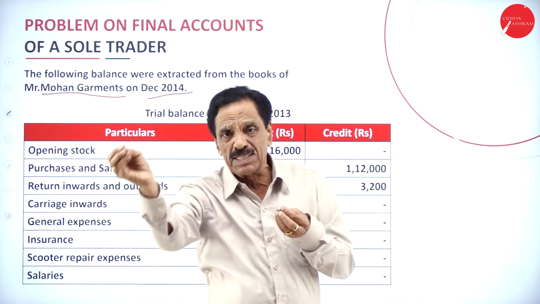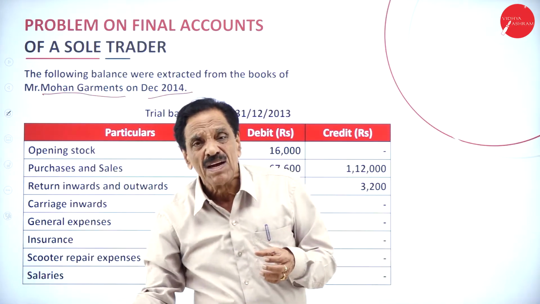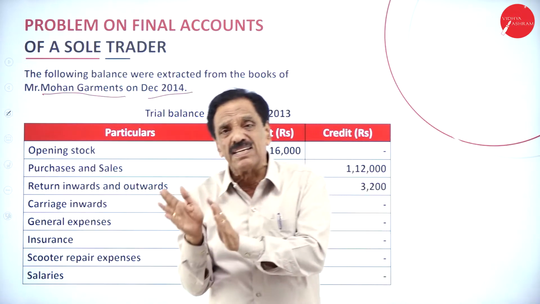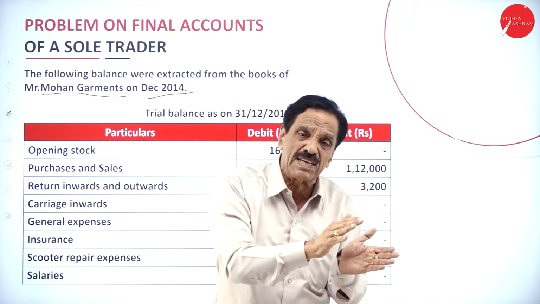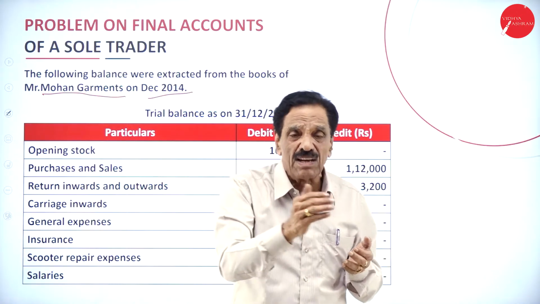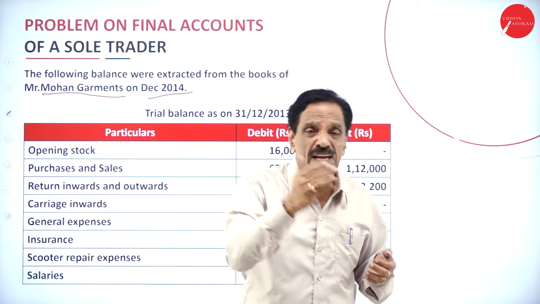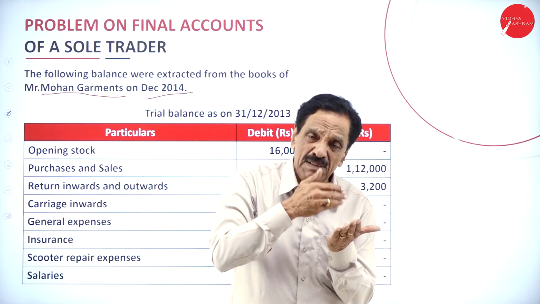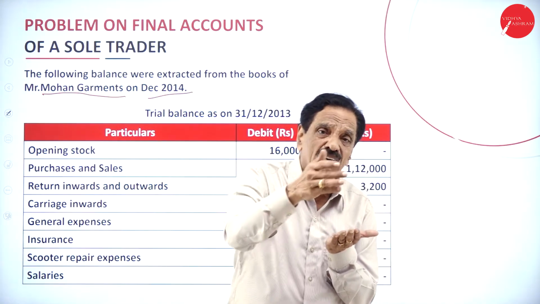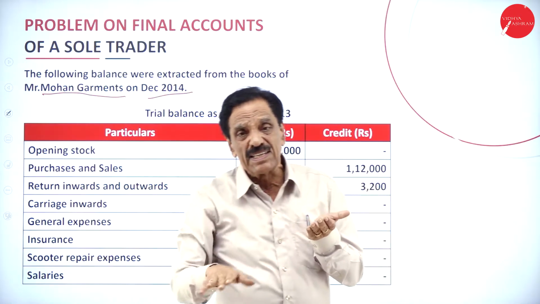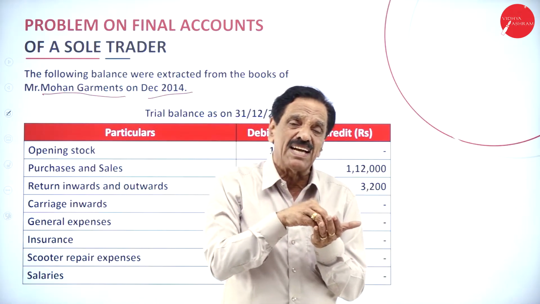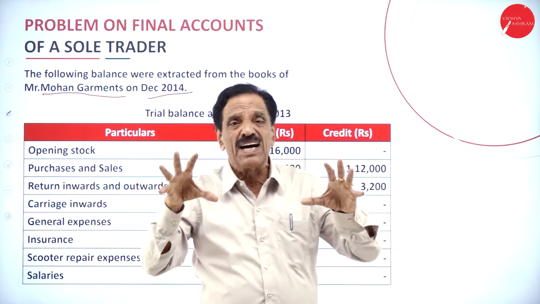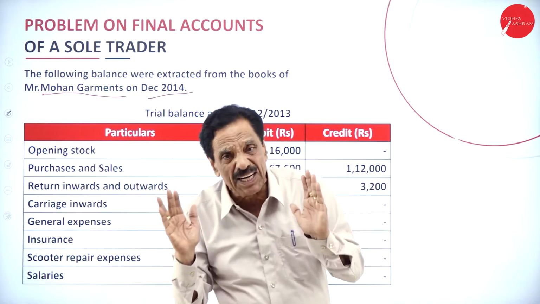Then the same gross profit will be transferred to profit and loss account, where you are going to have indirect expenses. What are the indirect expenses? Indirect expenses and indirect income: discount allowed, discount received, rent paid, rent received, commission paid, commission received, advertisement, printing and stationery. Interest on capital will come on the debit side, interest on drawings will come on the credit side, depreciation, fall in the value of the asset, will come on the debit side. All indirect expenses will be taken in the profit and loss account.